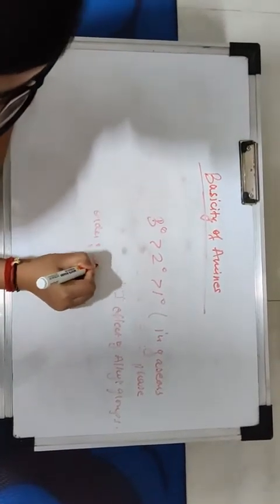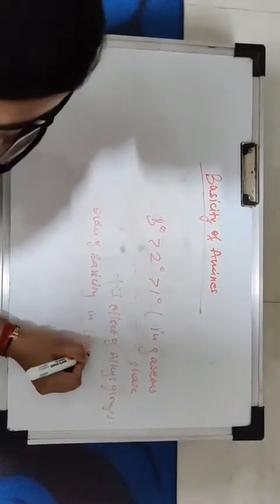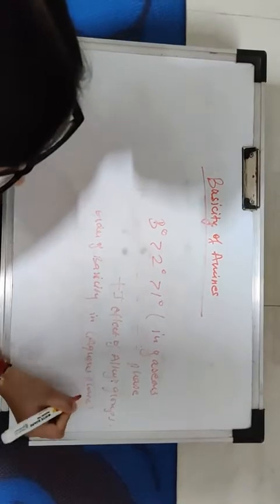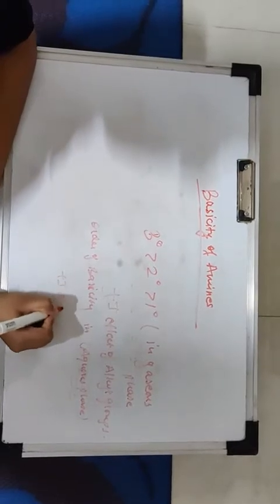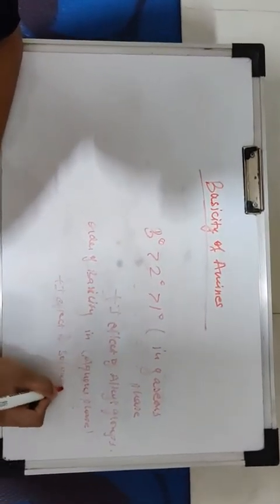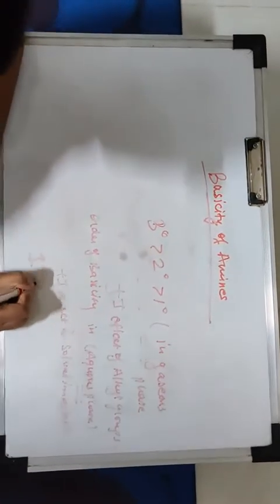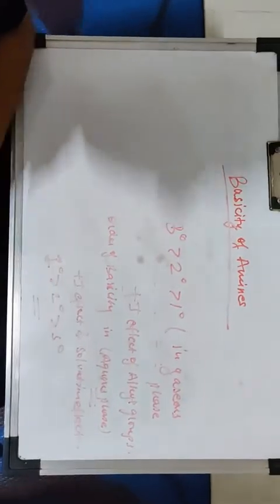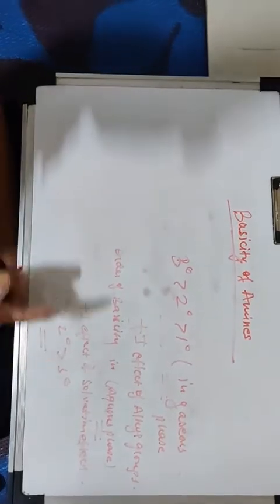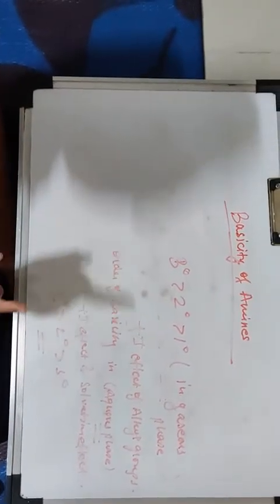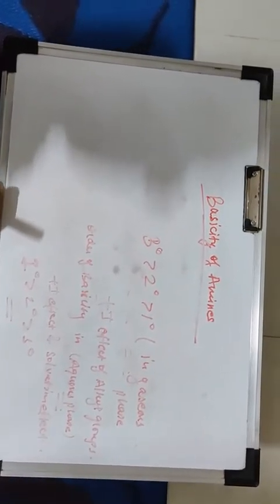Order of basicity in aqueous phase. In the aqueous phase, both plus I effect and solvation effect are important, and the order is 2 degree, 3 degree, 1 degree. Due to hydrogen bonding, solvation is inversely proportional to the size of the ion, hence this order.